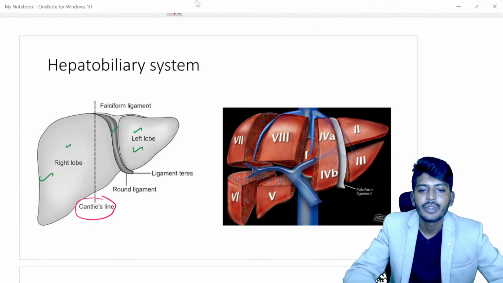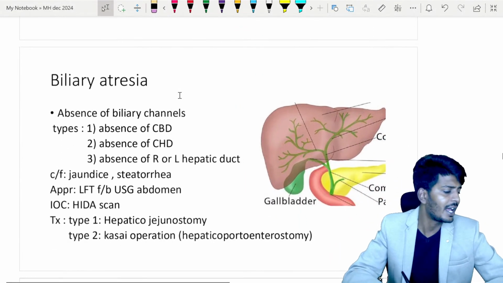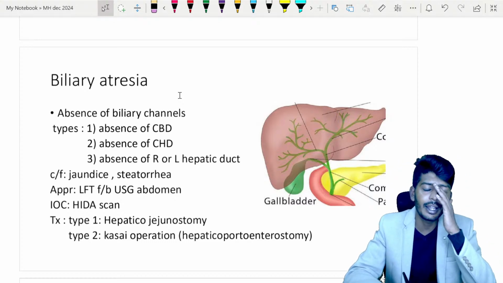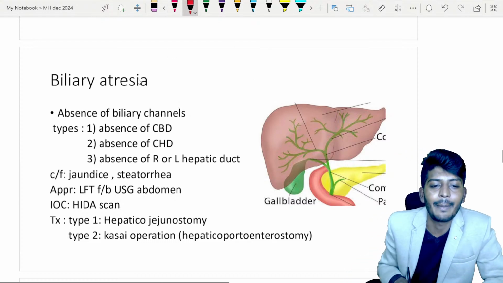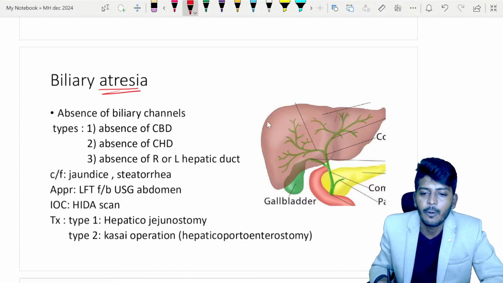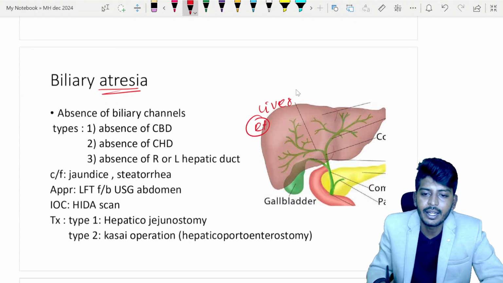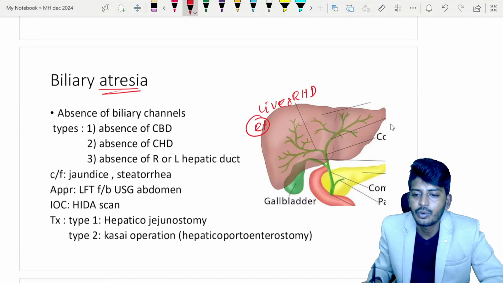Now let's get into the first important thing. Anywhere when we start the surgical diseases, what we learn first is congenital abnormalities or developmental defects. So, biliary atresia. Atresia means absence of formation. Normally, if you look here, we have your liver. From the liver, this is your right lobe. So we have your right hepatic duct, RHD, and here, my dear students, we have the left hepatic duct.